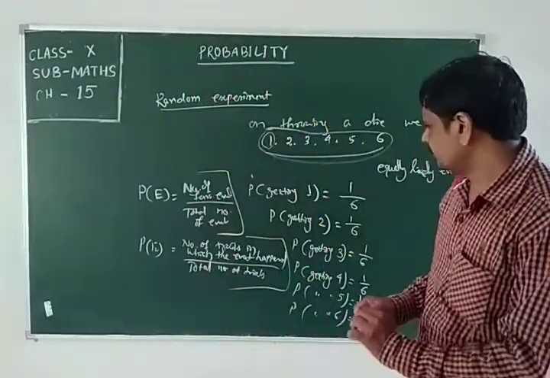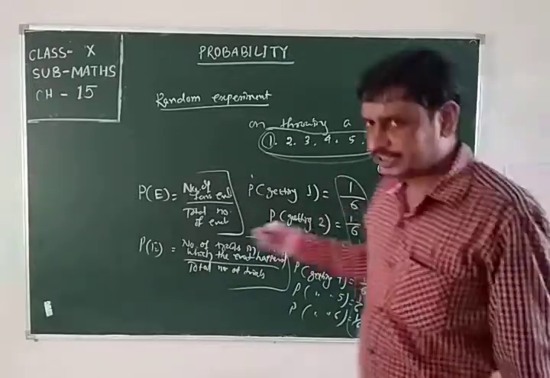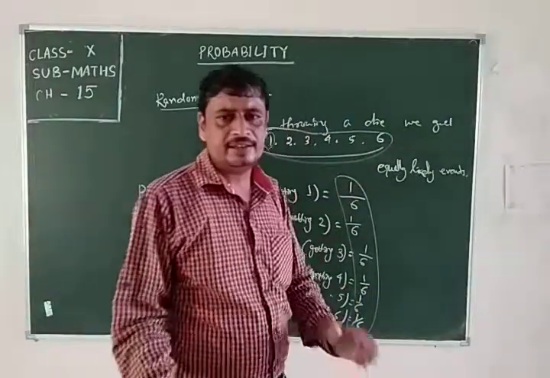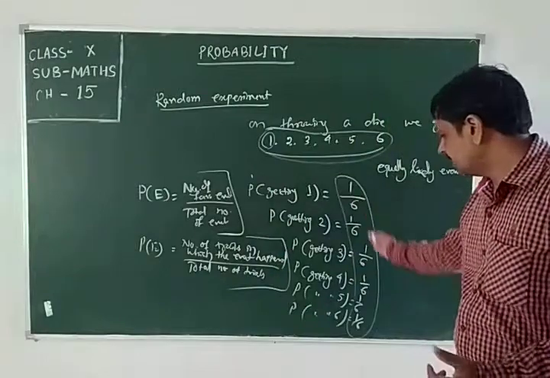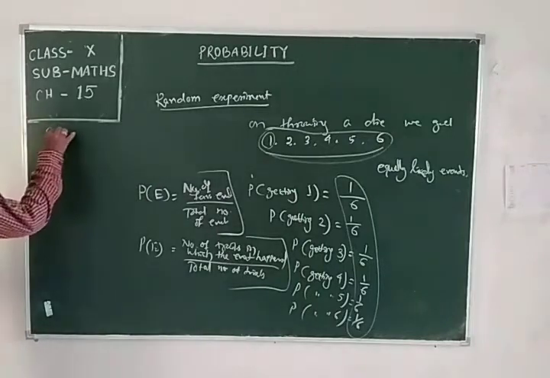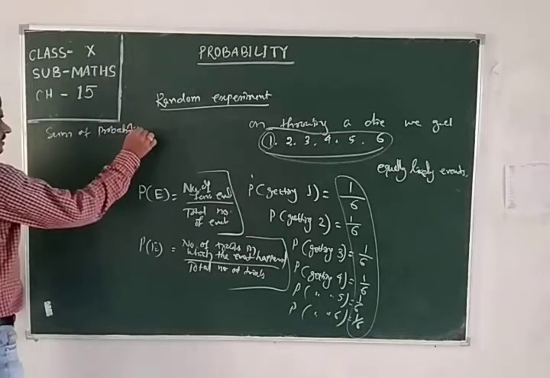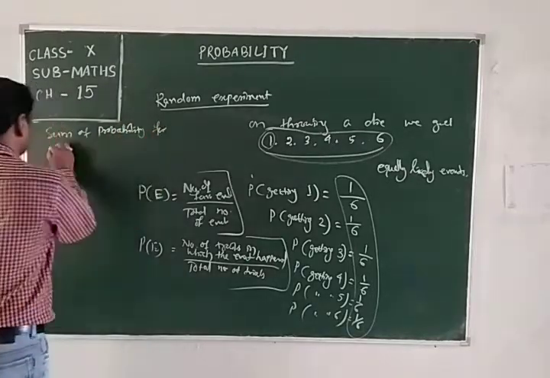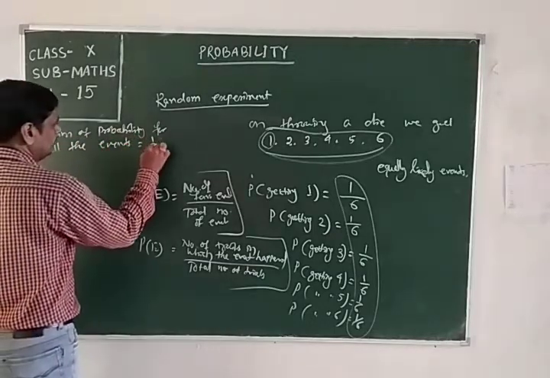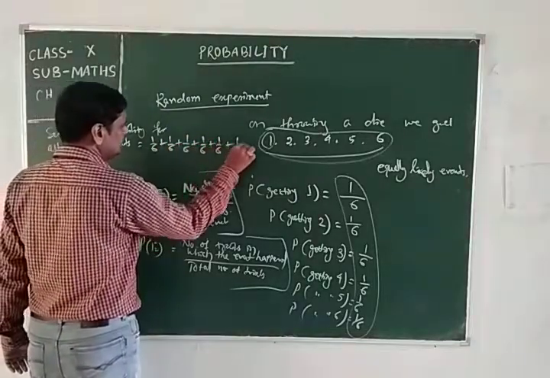Next, what will happen when we add all these? These are all the events having the probabilities. Let's add all the values of the probability for each of the events. That is, sum of probability for all the events, that is 1/6 plus 1/6 plus 1/6 plus 1/6 plus 1/6 plus 1/6.